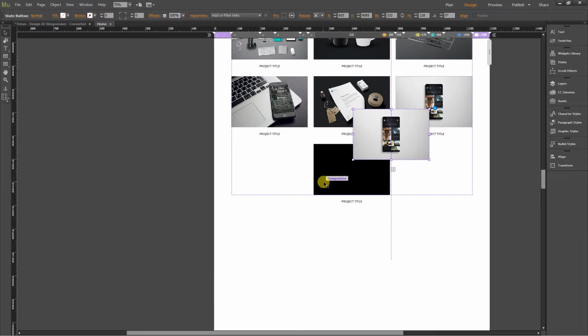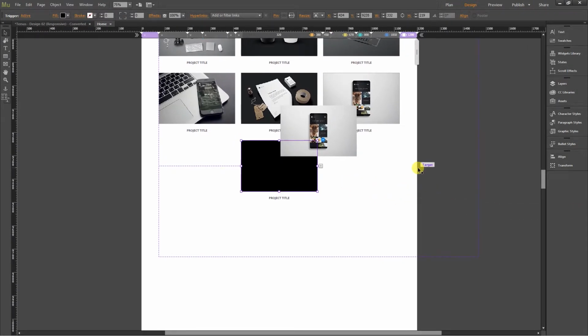Now before you paste it inside the new trigger button, you have to align the positions accordingly first. So what you have to do is to select the new trigger button and hold shift on your keyboard and select this state button.